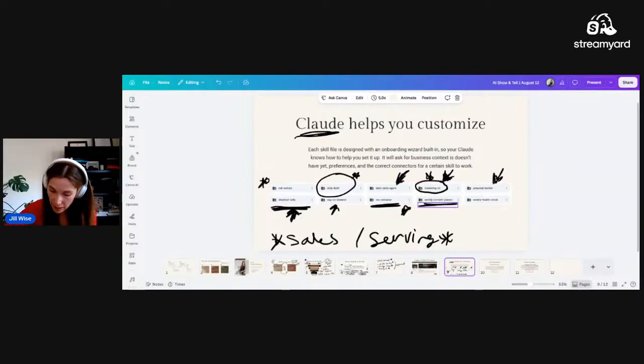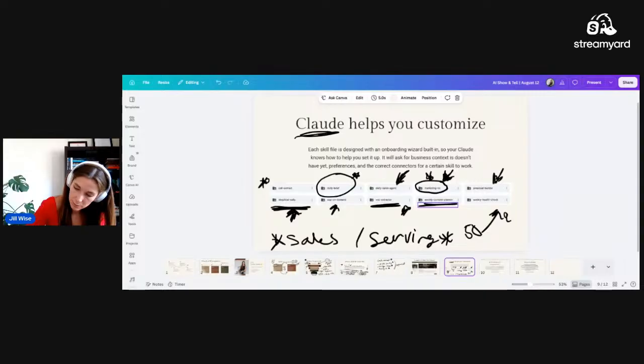Then we have the weekly health check. This one is so important because it's the one that helps us go from that 50 up to that 90%. It is going to help you scan all of your skills and all of your systems to see what that health is and help you recalibrate so that you can back up your skill files and make sure that if Anthropic were to go down tomorrow, it is all working as it should. So that one is definitely important to have in here as well. So that is what is in the skill file library.